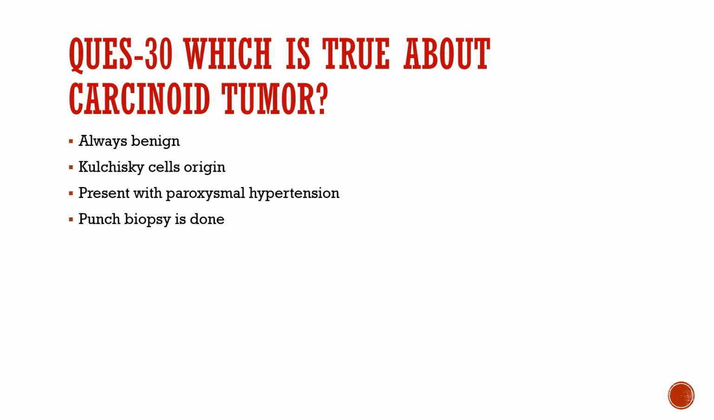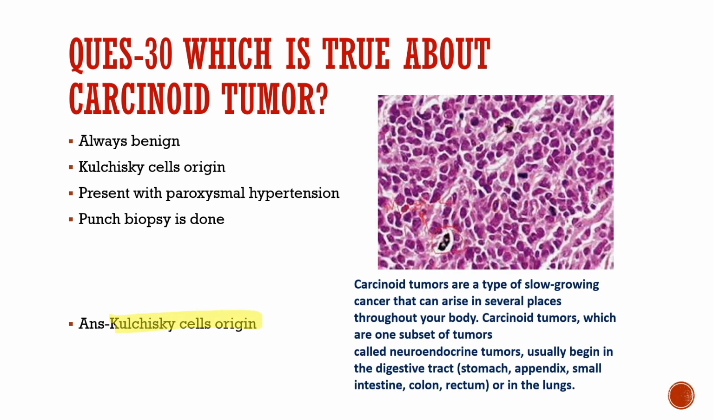Question number 30. Which is true about carcinoid tumor? Always benign, Kulchitsky cell origin, present with paroxysmal hypertension, punch biopsy is done. The correct statement about carcinoid tumor is that it has a Kulchitsky cell origin. Carcinoid tumors are a type of slow growing cancer that can arise in several places throughout our body. ये हमारी body में बहुत जगह हो सकते हैं.